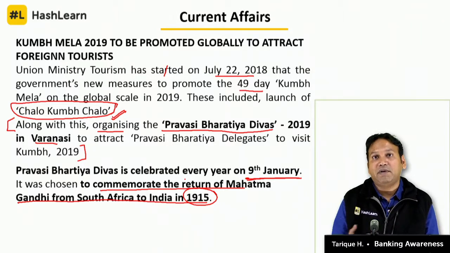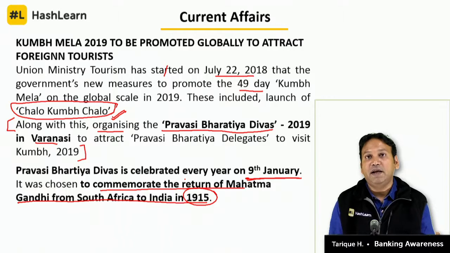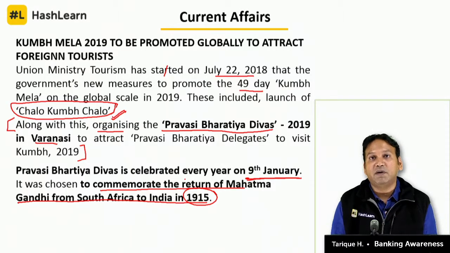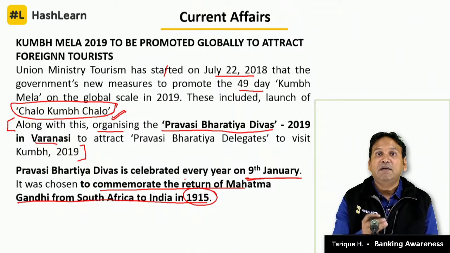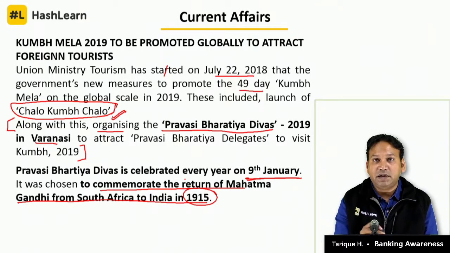Now regional Pravasi Bharatiya Divas is normally celebrated in pockets where Indians live abroad, right, in different countries where we have a good percentage of people from Indian origin staying. We celebrate the regional Pravasi Bharatiya Divas. So in 2018, the 10th Regional Pravasi Bharatiya Divas, RPBD, was celebrated in which country?